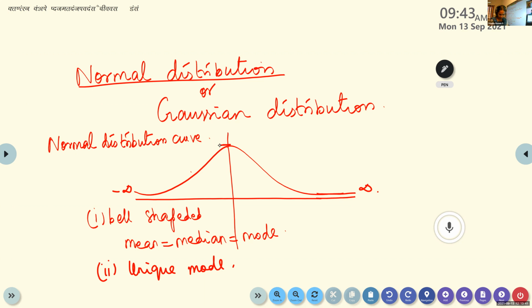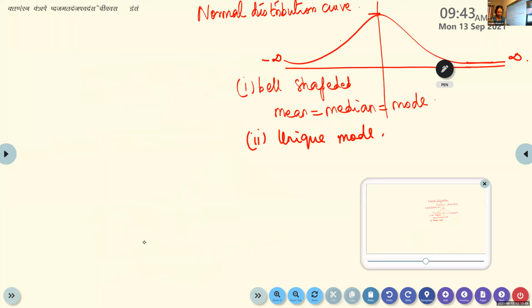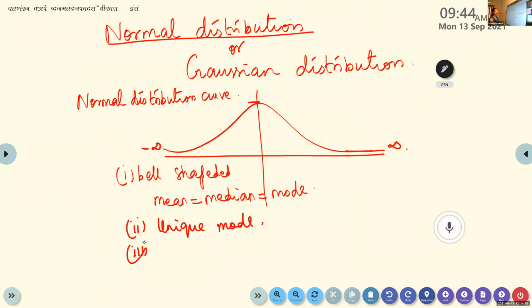For a normal distribution, mean, median, mode are the same. Next point. What is the next point we wrote? Okay, that one I think we discussed it earlier. Anyhow, write down the third point. The curve will never cross the x-axis. It will never touch the x-axis. If it touches only, it will cross. So this curve, write down the next point.